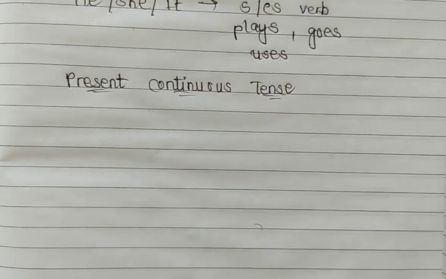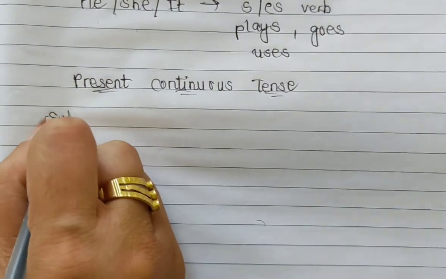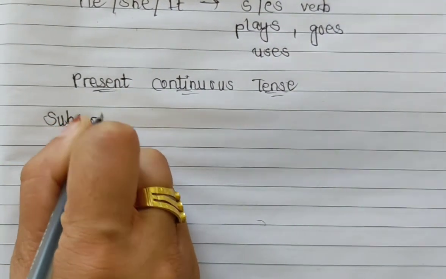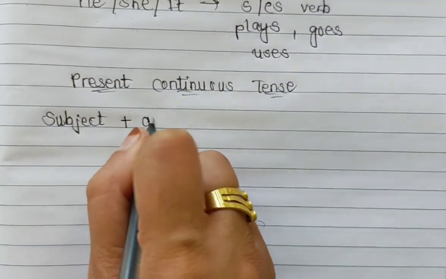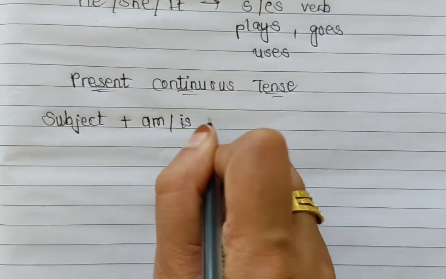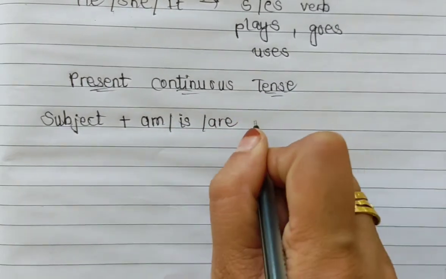Now here we'll see another tense, that is the present continuous tense. The formula, the pattern for the present continuous tense, is: subject, then according to the subject we have to use am, is or are.